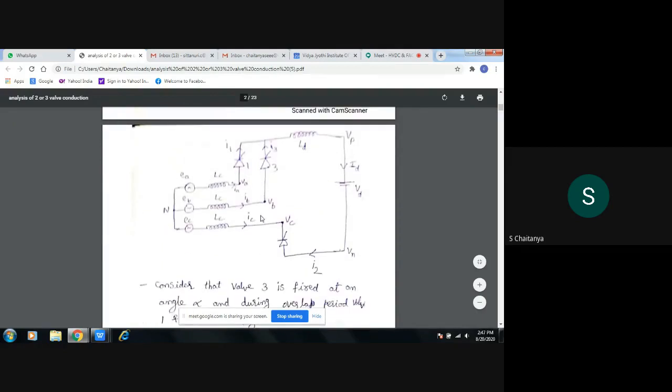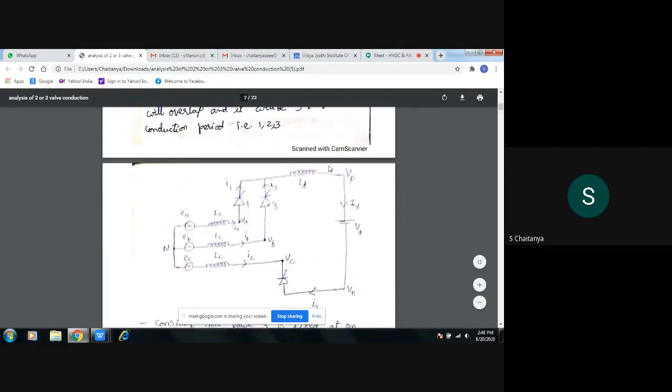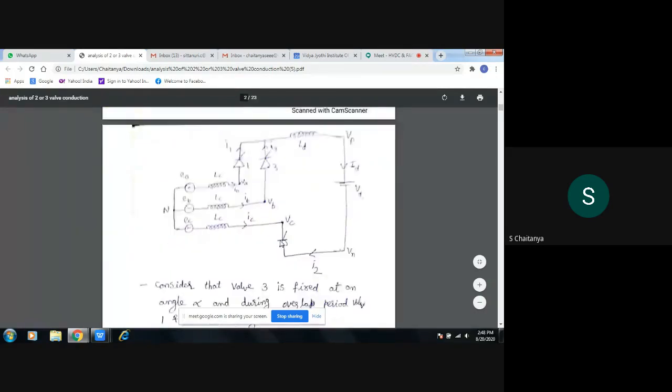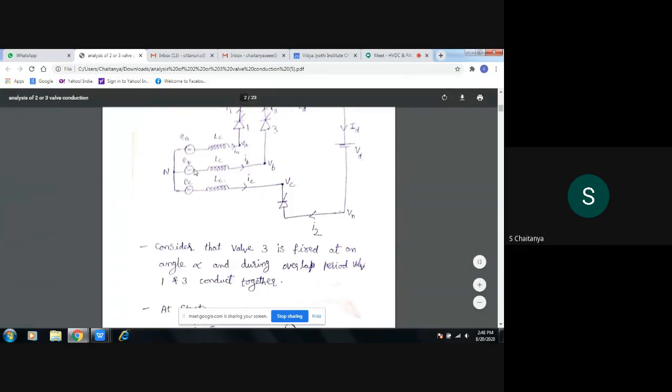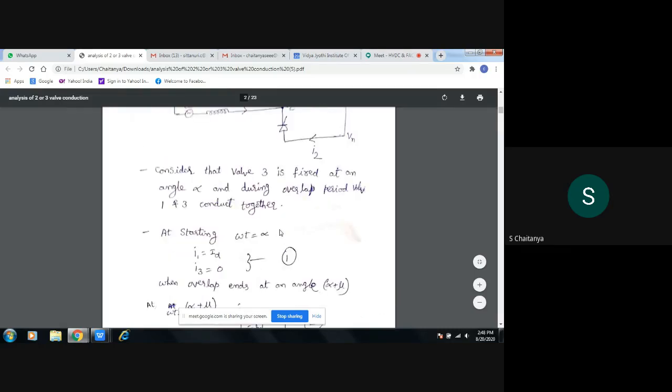So take the circuit here. Valves 1 and 3 are conducting from the positive side and valve 2 is conducting from the negative side of the DC voltage. Let us say valve 3 is fired at an angle alpha. At an angle alpha, valve 3 is fired and at this instant of time, the overlapping will start. The overlapping between valves 1 and 3 will start. So during the overlapping period, thyristors 1 and 3 both will conduct together, at a time. So the starting stage of the overlapping angle is alpha.